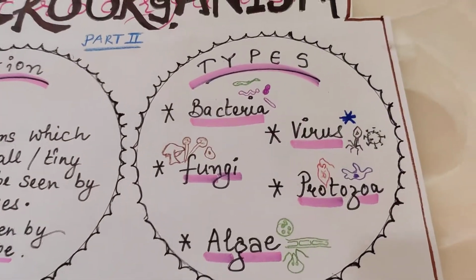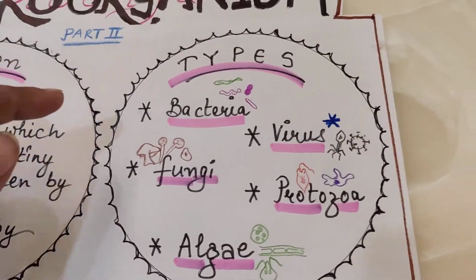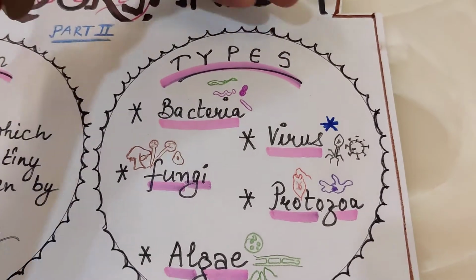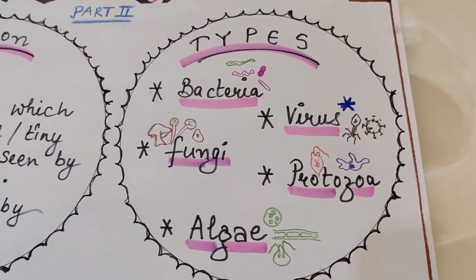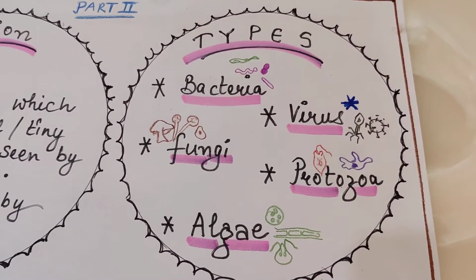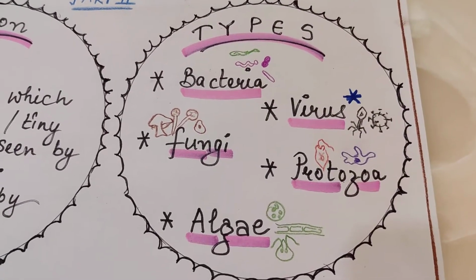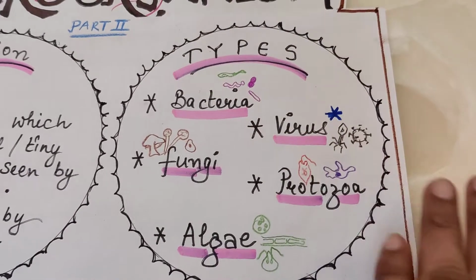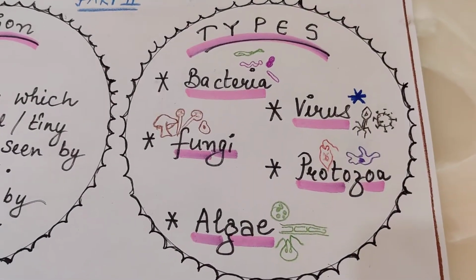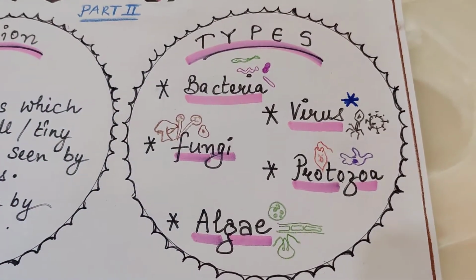Now comes the important aspect: how many types of microorganisms do we have? See, two kinds of theories are going on. Some people consider virus as a type of microorganism, which we will also consider, and some take microorganisms as 4 categories: bacteria, fungi, protozoa and algae. The reason people give for not considering virus in this category is that they are very minute and only multiply once they enter the host body.